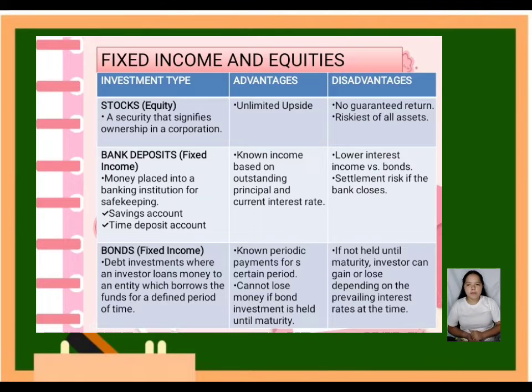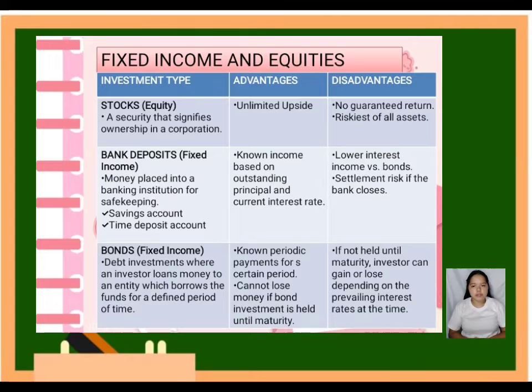The second type of investment under the fixed income and equities is bank deposits, in which money is placed into a banking institution for safekeeping. Bank deposits are a common type of investment in which the availability of funds depends on the account opened.